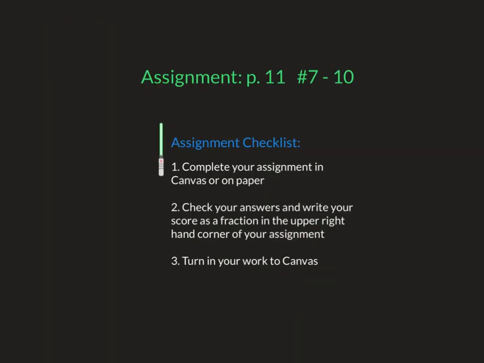So for your assignment today, you'll be working on page 11, number 7 through 10. So the bottom half of the sheet that you were working on yesterday. And again, the assignment checklist. I'd like you to complete your assignment in Canvas or on paper. Check your answers and write your score as a fraction in the upper right-hand corner of your assignment. So once again, if you have 5 problems that you're working on and you get 4 correct, you would just write that as 4 over 5. And finally, turn your work into Canvas.